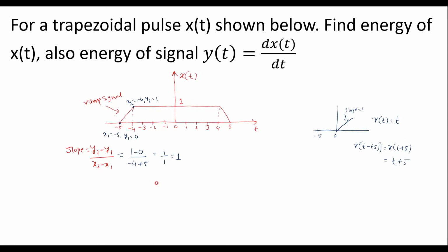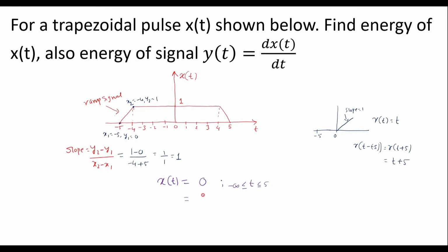Therefore, I will write the expression for x of t now. Here x of t is equal to 0 for t greater than or equal to -infinity and less than or equal to -5, its value is 0.